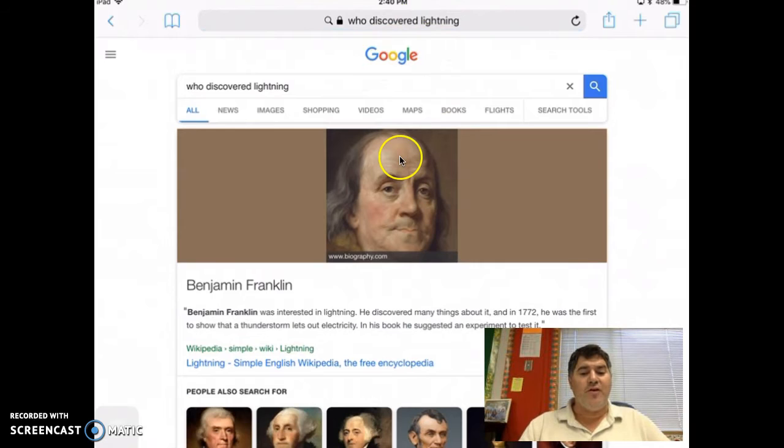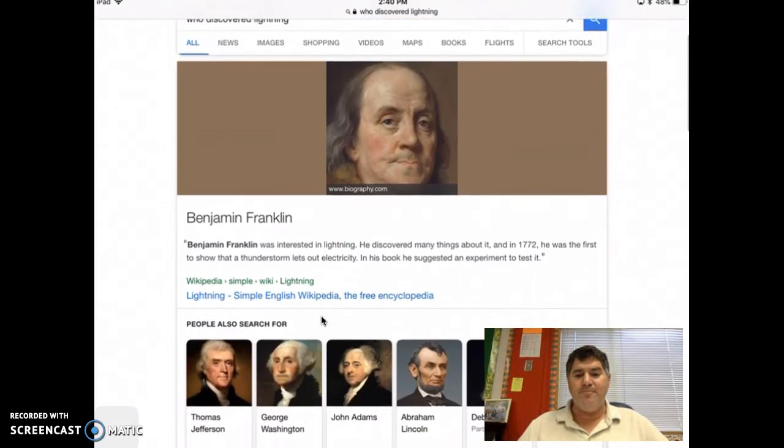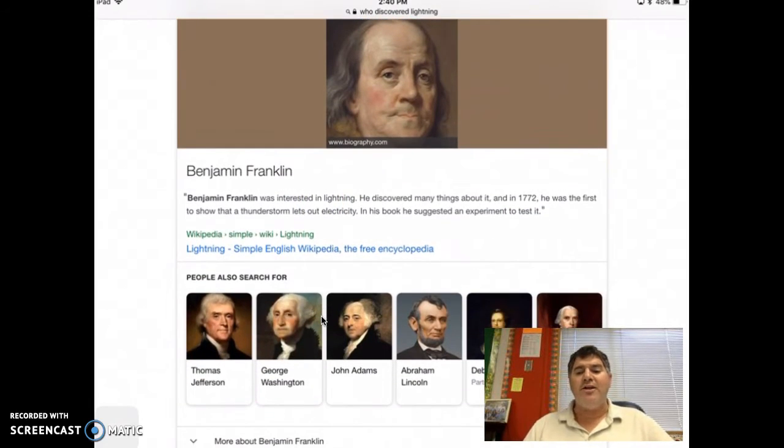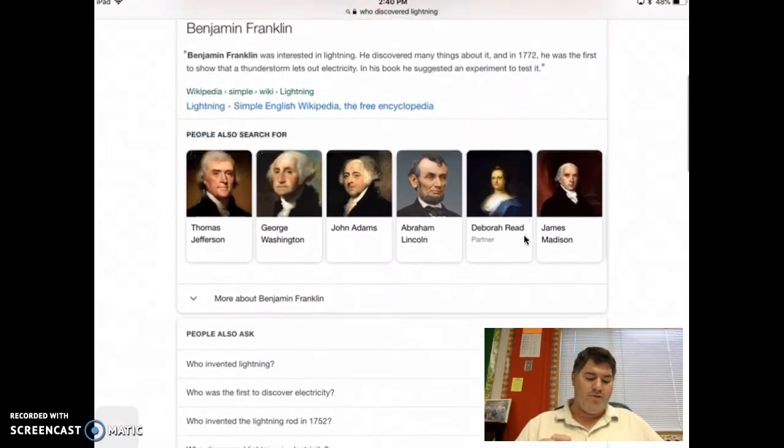Here we go. Who discovered lightning? Right here, right on the top, it says Benjamin Franklin was interested in lightning. He discovered many things about it in 1772. He was the first to show that a thunderstorm let out electricity. In his book, he suggests an experiment to test it. So that's one place we could look.